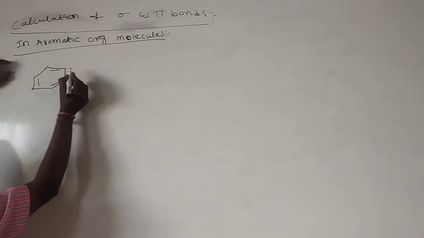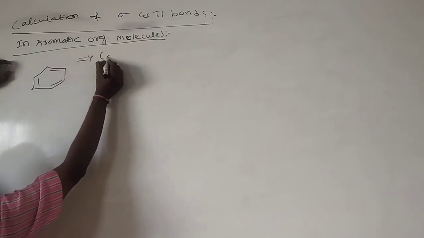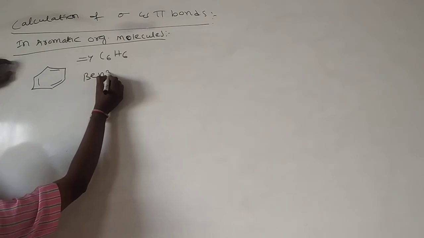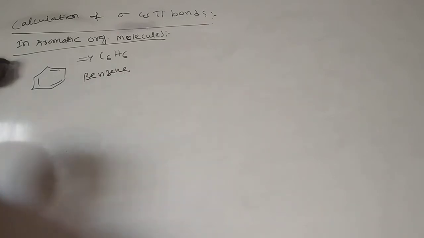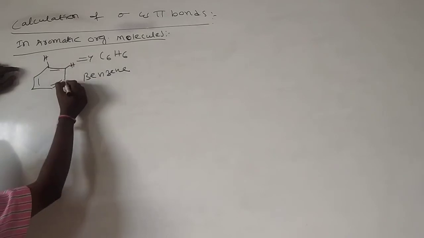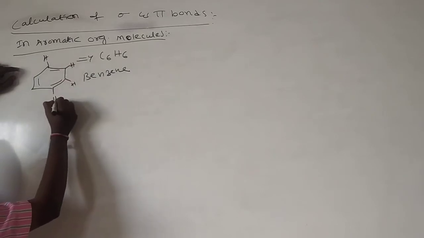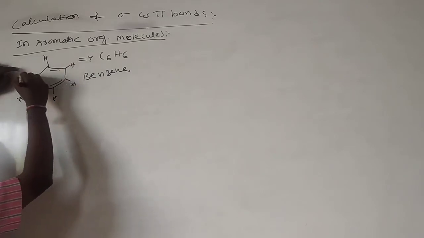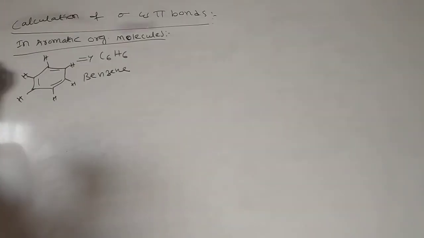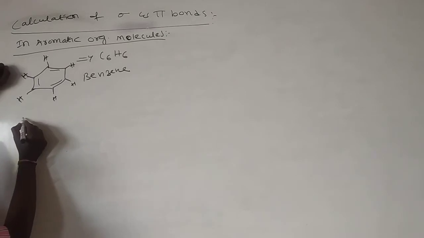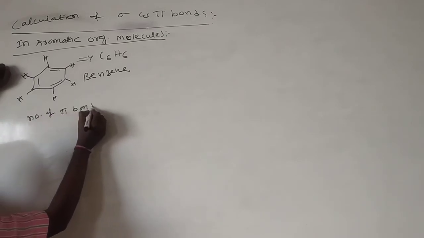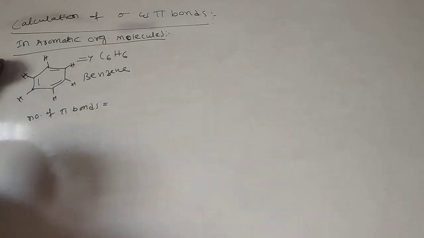This is benzene. The molecular formula of benzene is C6H6. Here, every carbon is attached with a hydrogen. What is the principle for the calculation of the number of pi bonds? Actually, here there are 3, but we use a principle.